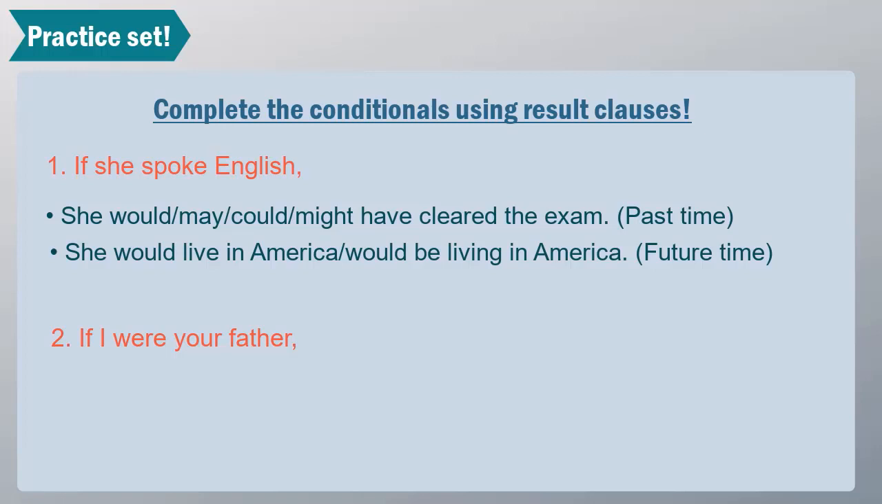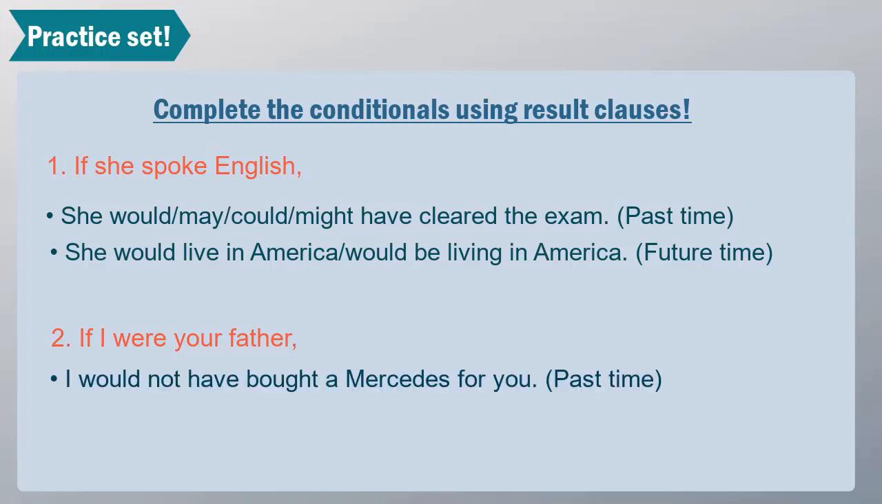If I were your father, which is not the case, I'm not your father, condition, what would have happened or what would happen? I would have bought a Mercedes for you. If I were your father, present condition, past result, I would have bought a Mercedes for you. Okay. Now let's take a future outcome, a future result. If I were your father, I would take care of you. But I'm not your father and I will not take care of you. Got it? So that's how we use these two situations where we have a present condition, a condition referring to a present time, but the result is going to be either in the past or in the future.